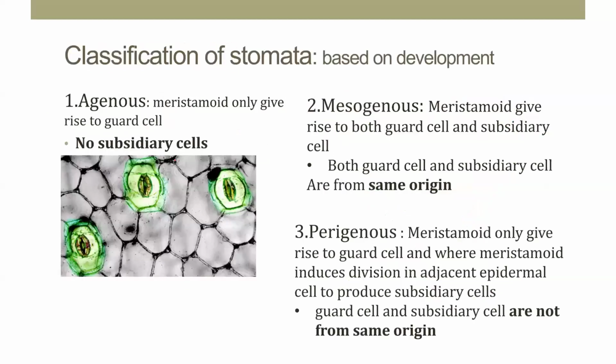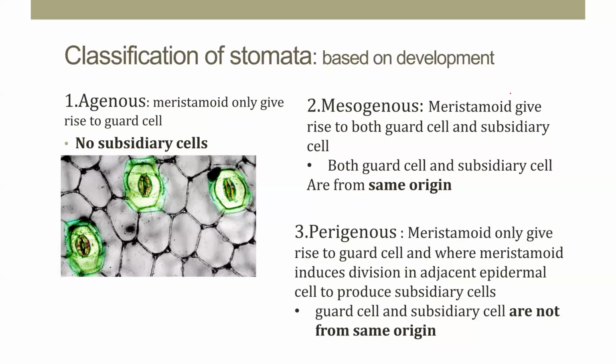Here is the classification of stomata based on the development. Based on development, first is the aphanogenous type, where the meristemoid only gives rise to guard cells. No subsidiary cells are present here. So aphanogenous means the meristematic cell only gives rise to guard cells.